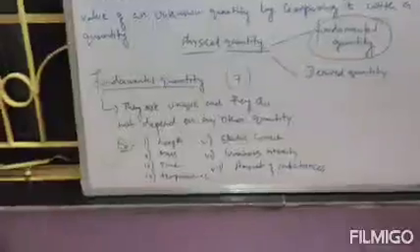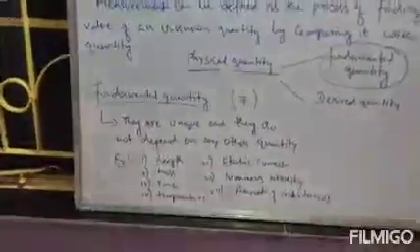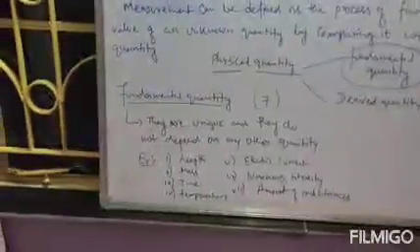So in total 7 fundamental quantities are there. These are very unique and they do not depend on any other quantity. That means they are independent. These are our fundamental quantities. Clear? Coming to derived quantity. The next category is our derived quantity. What are derived quantities?